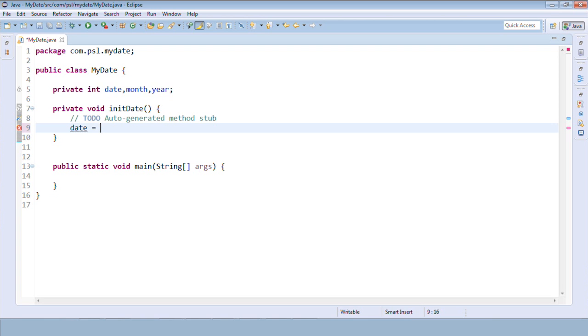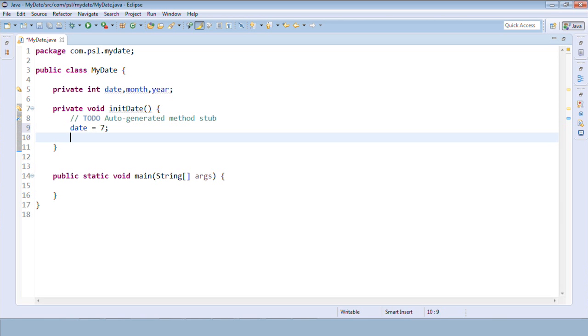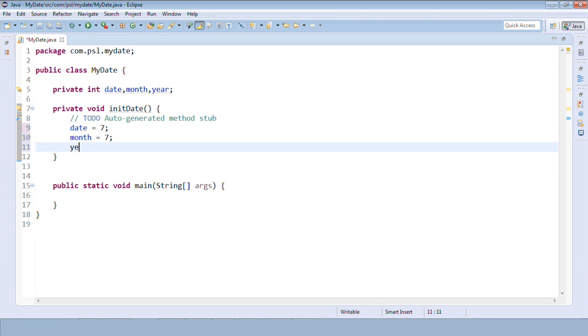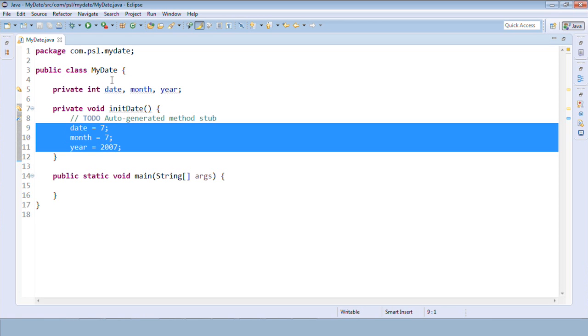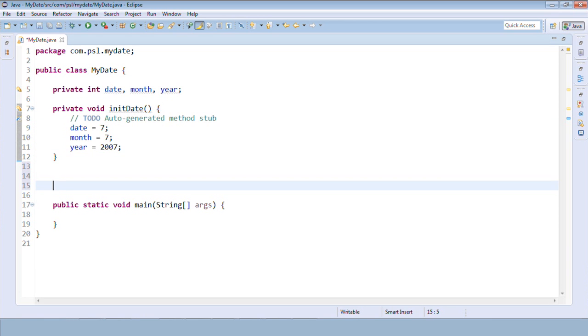I'll initialize some values to this, say 7, and year is equal to 2007. If you observe, I am following a tree structure as well. I am keeping spaces and adding new lines wherever required. So here we have initialized our variables. Let me write one more private method to display these values. I'll write a method called display date or show date.